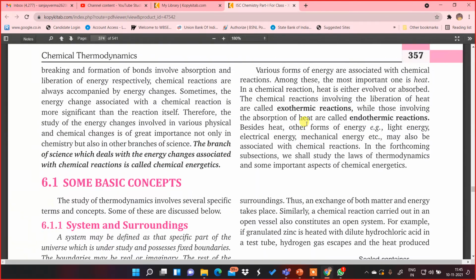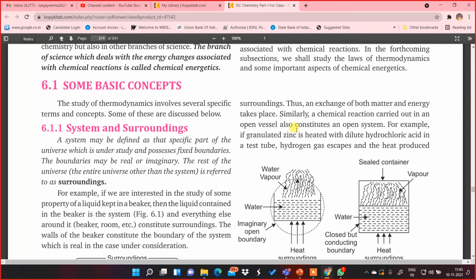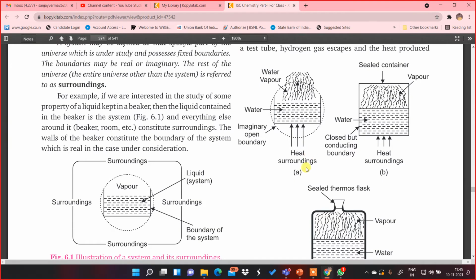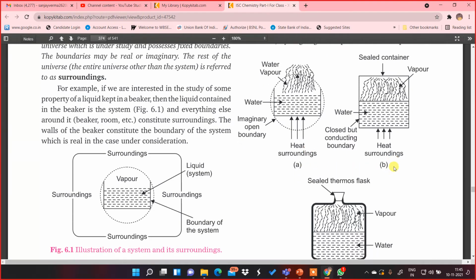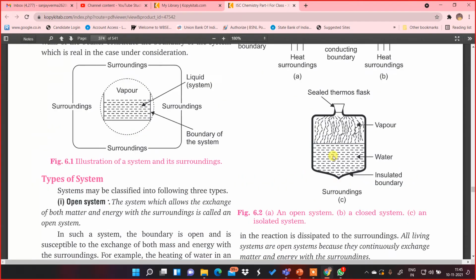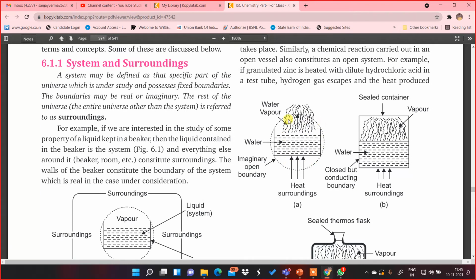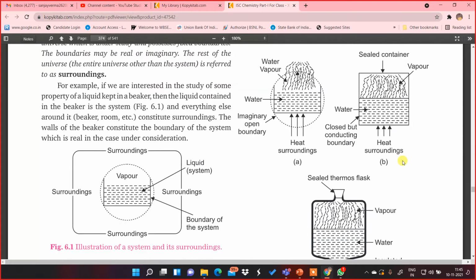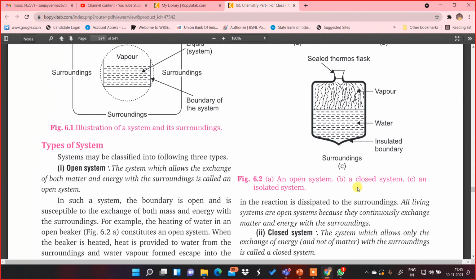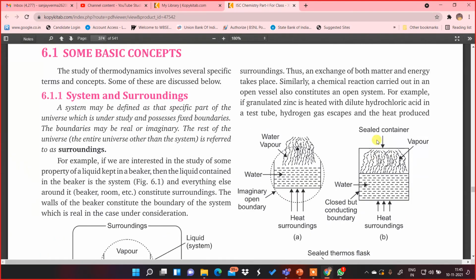The next one was over here. You can have a look at this diagram over here. A, B, and C. A is for an open system. See, open system where both exchanges are possible. Energy exchange is possible. Matter exchange is also possible. But the second one over here, that is B. B stands for what you call a closed system. This one is a closed system.